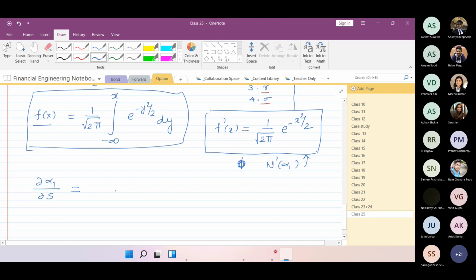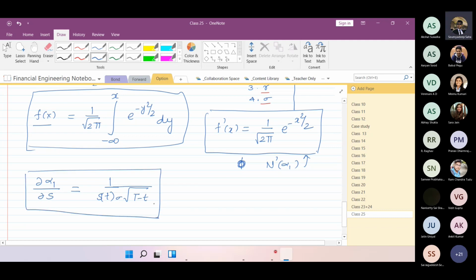It would be 1 by sigma root of t minus t, and with S of t it would be 1 by S of t multiplied by 1 by sigma times root of capital T minus t. Yes or no?